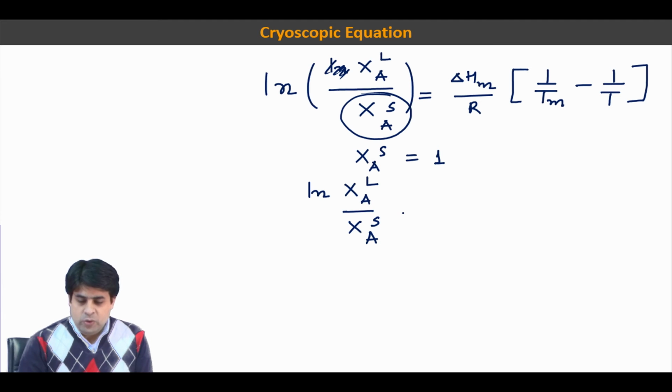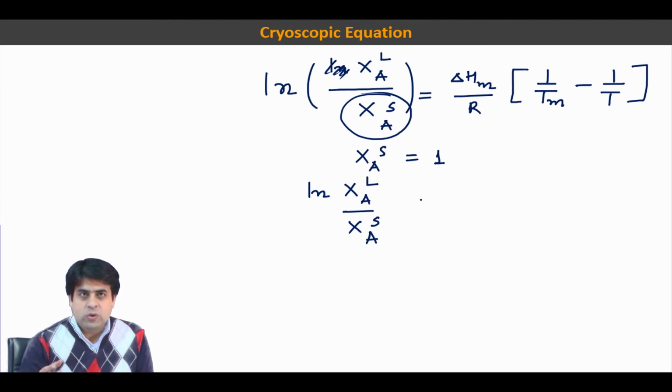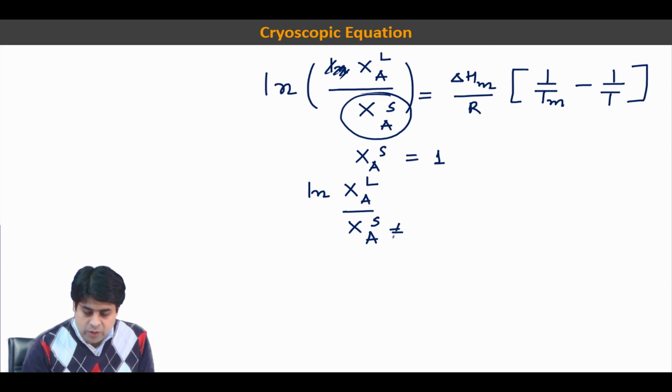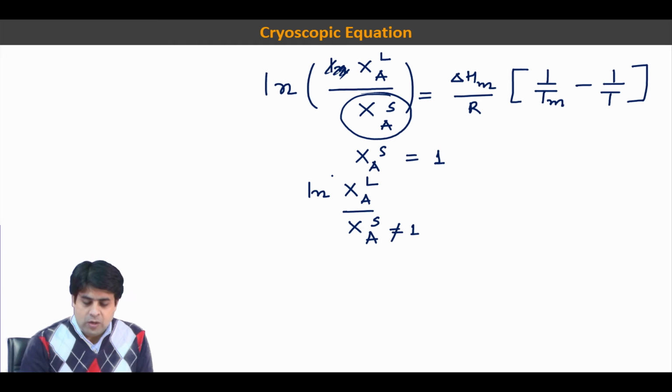So if we see the temperature, at a particular temperature we will get two different values. If this is not equal to 1, then at a particular temperature we get one value for that component in the liquid phase and another for that component in the solid phase.